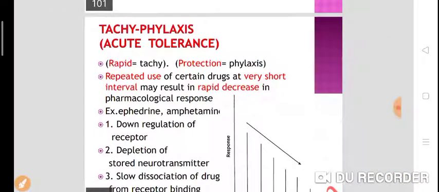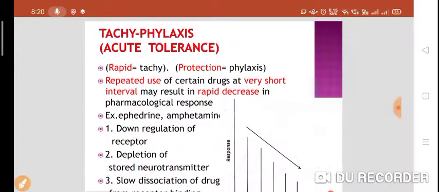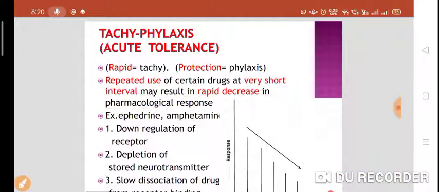Now tachyphylaxis. Tachy means rapid and phylaxis means protection. Rapid protection against what, we'll see. Or we can say it's a rapid tolerance or acute tolerance to the drug. Repeated use of certain drugs at a very short interval may result in rapid decrease of a pharmacological response. Examples are amphetamine, ephedrine, tyramine, and it's all because of the downregulation of the receptor.